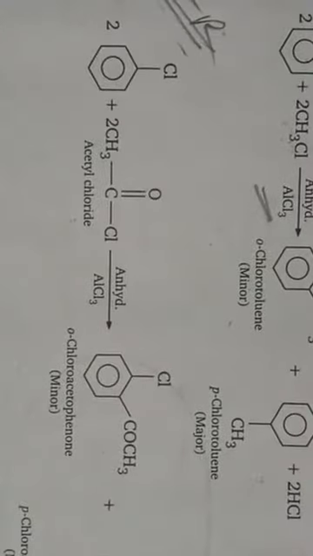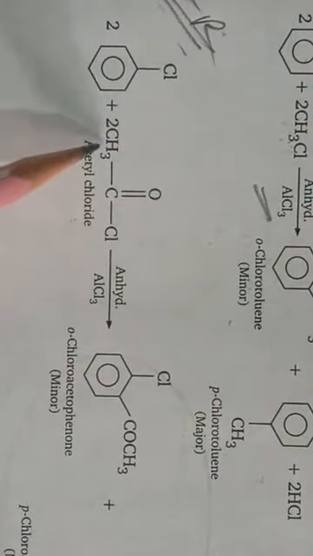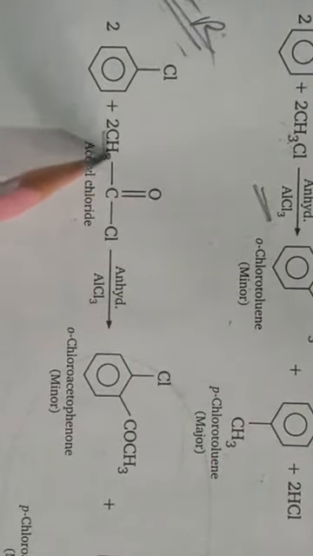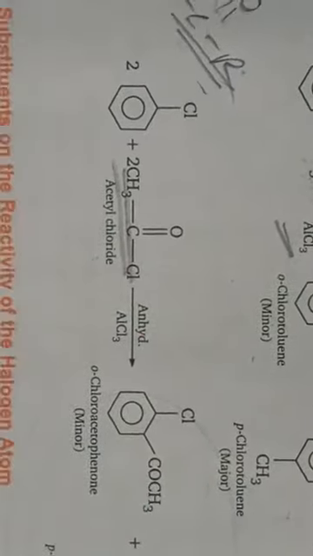Children, because the acetyl group is used here, it is known as acetylation.